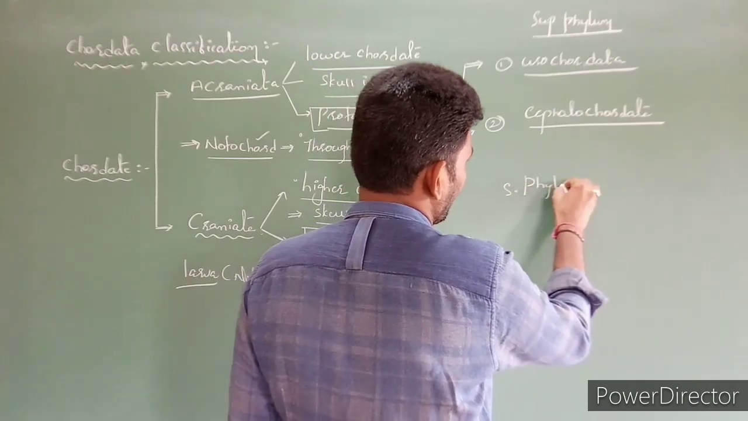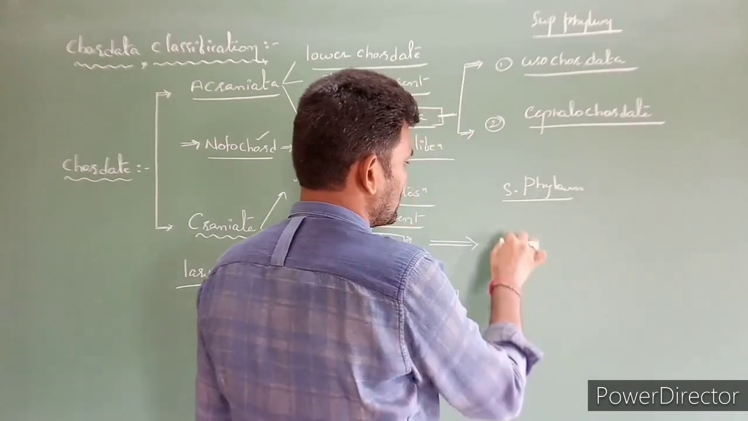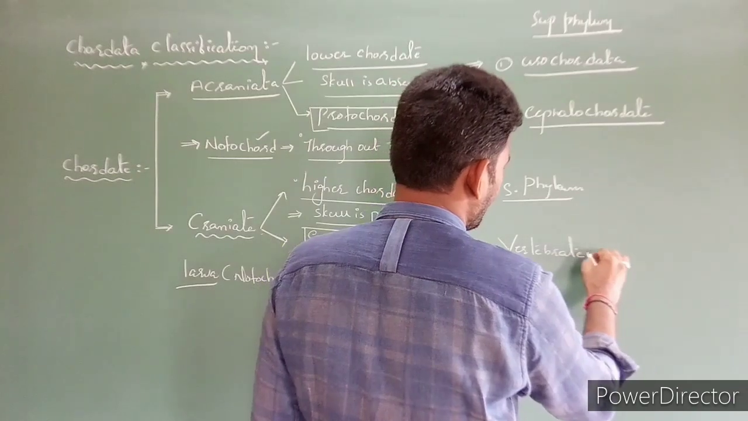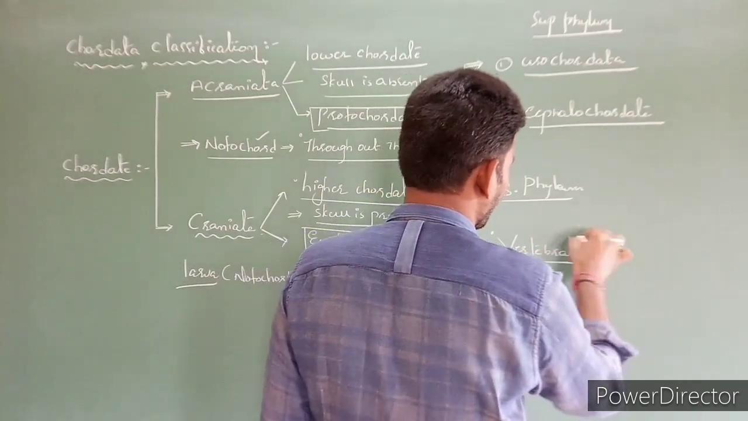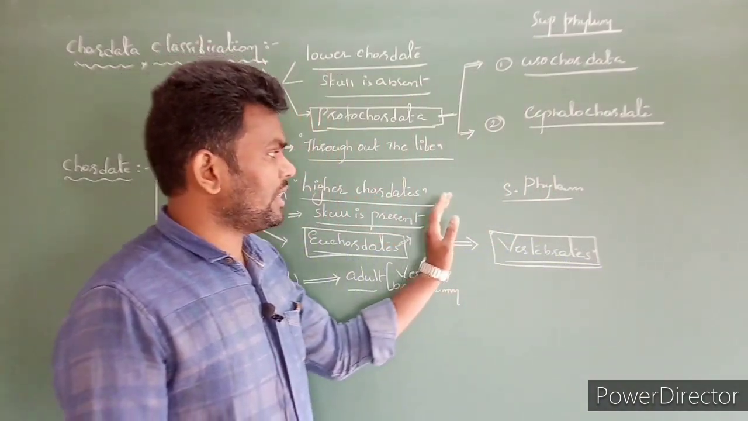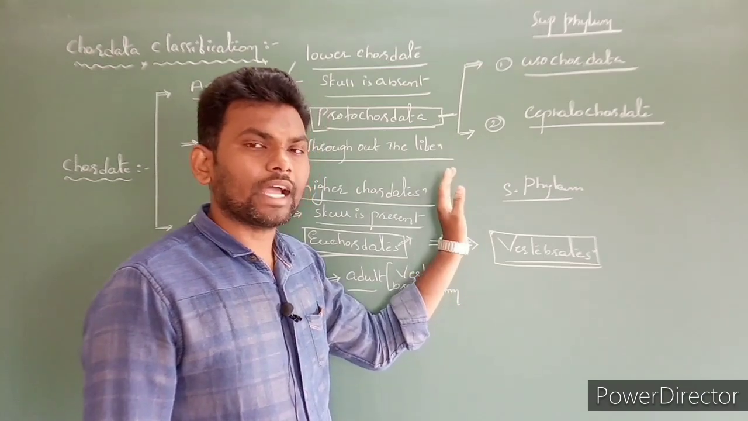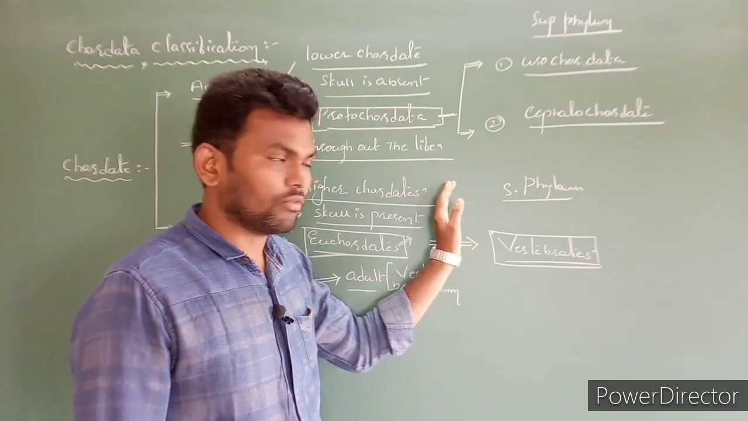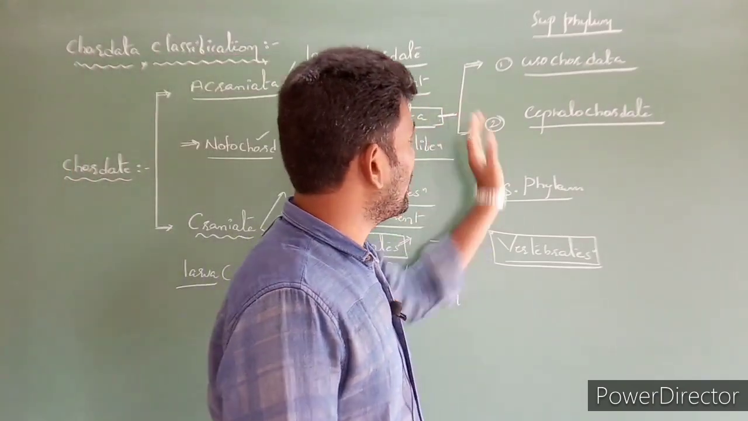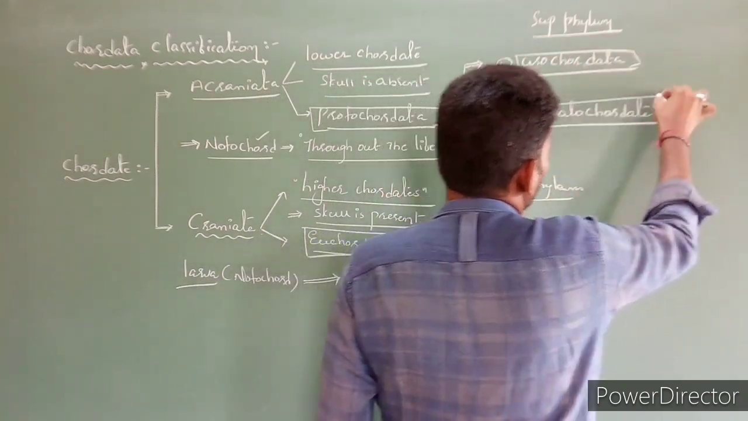the subphylum Vertebrata. Clear? So this is the first basic classification of chordates based on the presence or absence of the skull. First one is protochordates, second one is euchordates. And now we are going to discuss these urochordates as well as cephalochordates.